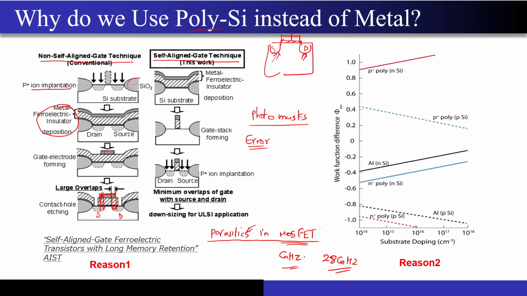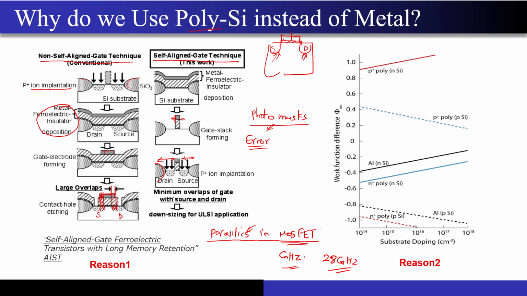But now if you look at the self-aligned gate technique, before even doing the ion implantation, we are first of all creating the gate. Let whatever uncertainty in the photomask extend the length of the gate on both sides. Since no source and drain regions have been fabricated, there will not be any overlap at this stage. Once the gate structure has been fabricated, depending on the distance between these two, you fabricate your drain and source structures between this region.